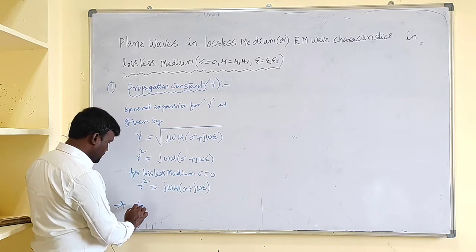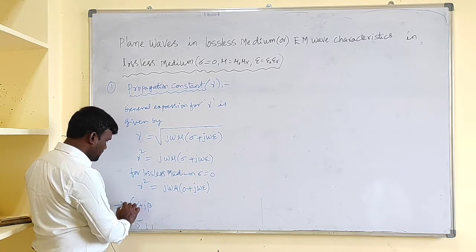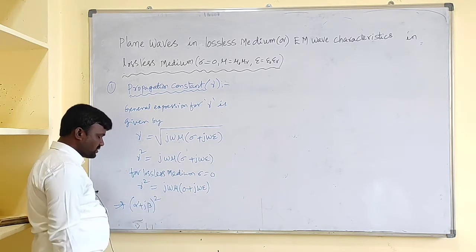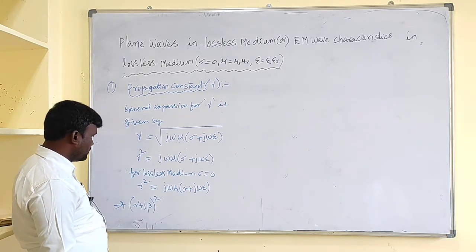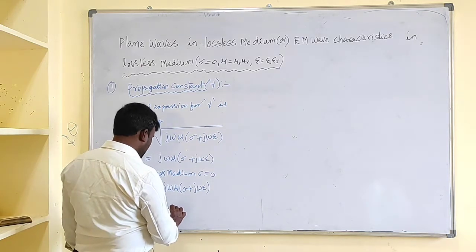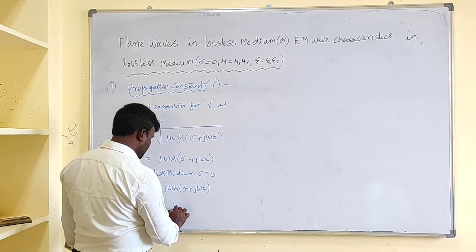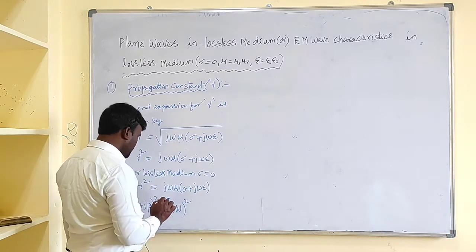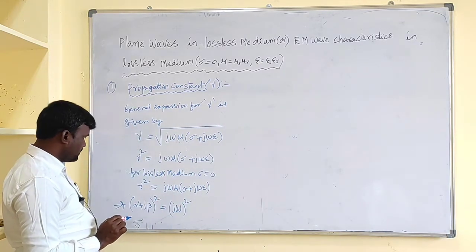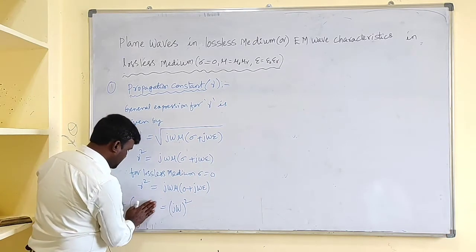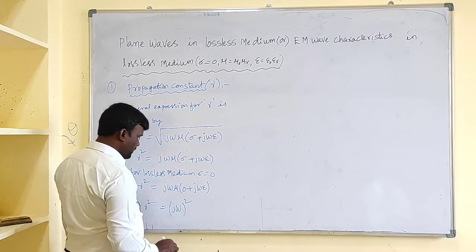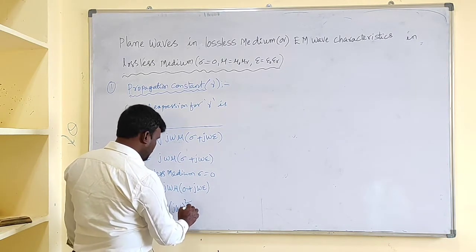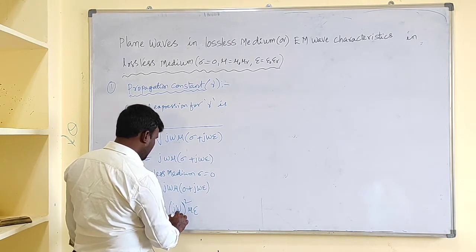Gamma square is nothing but alpha plus j beta whole square, that equals j omega whole square into mu into epsilon.